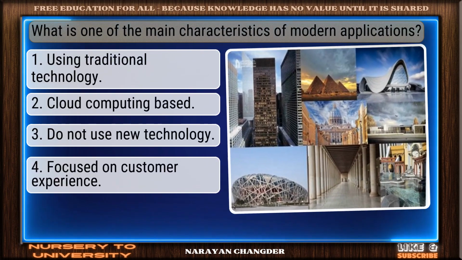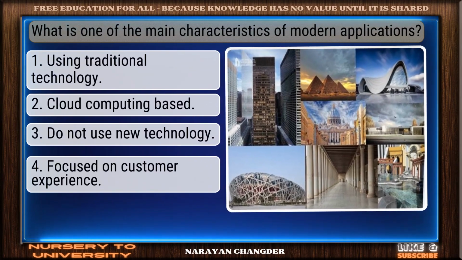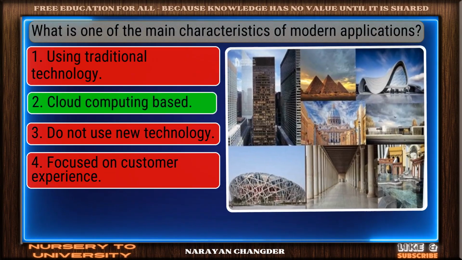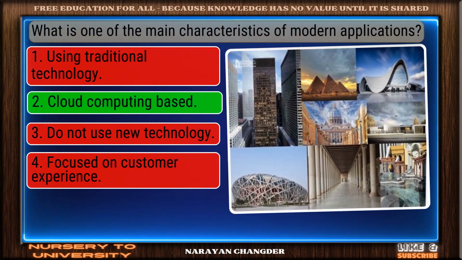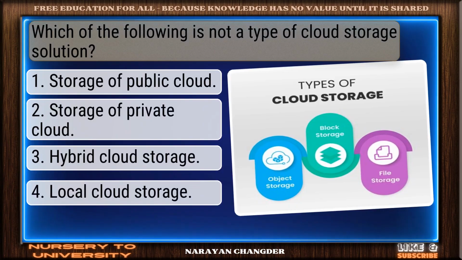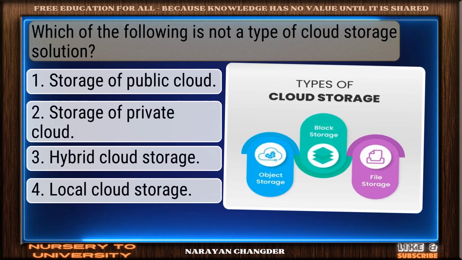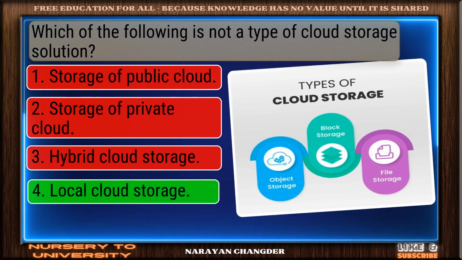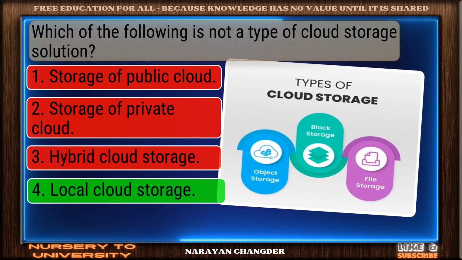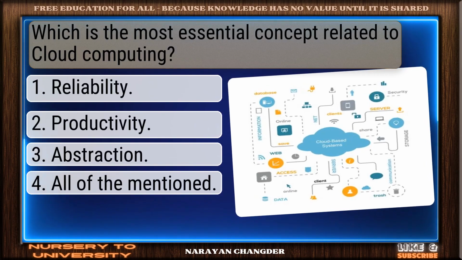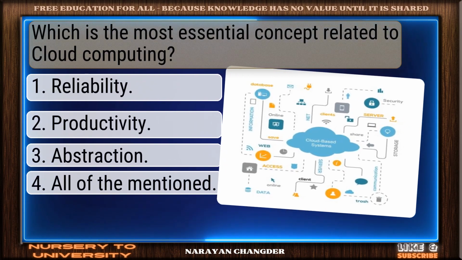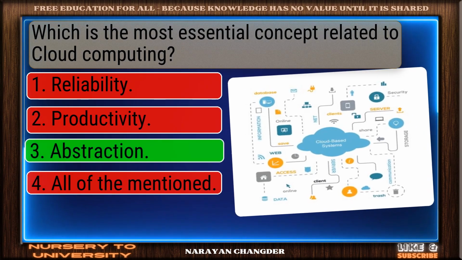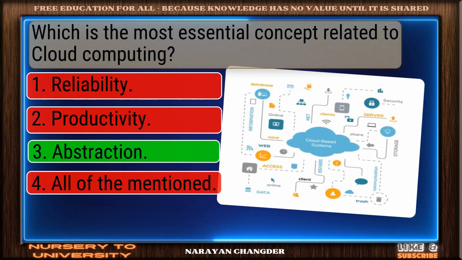Question number 51. What is one of the main characteristics of modern applications? You're right. Cloud computing based is the correct answer. Question number 52. Which of the following is not a type of cloud storage solution? Correct response. Local cloud storage is the most accurate answer. Question number 53. Which is the most essential concept related to cloud computing? On track. Abstraction is the correct answer.